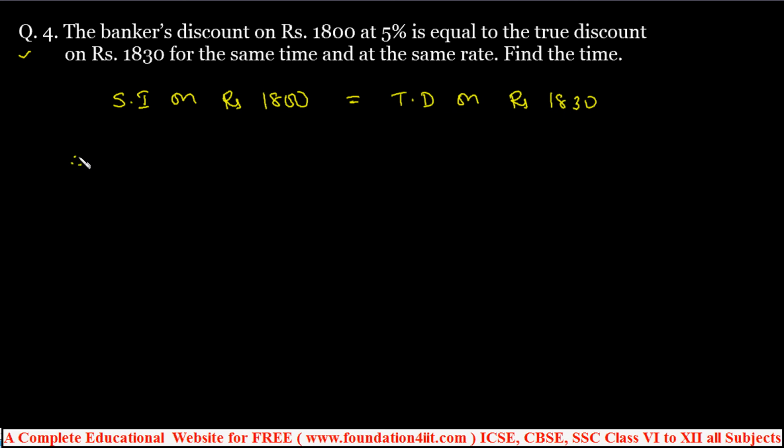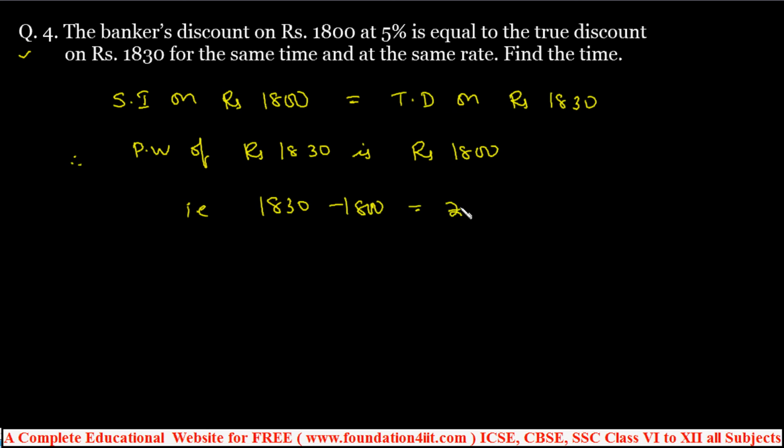So therefore the present worth of rupees 1830 is rupees 1800. That means you can take the difference between both, 1830 minus 1800. So rupees 30 is the simple interest. So rupees 30 is simple interest on 1800 at 5%. So the rate of interest is 5%.